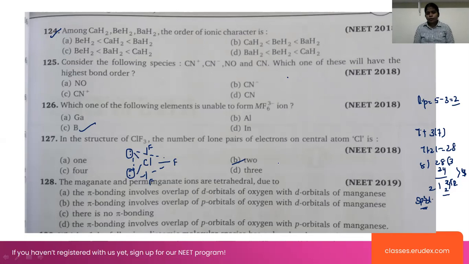The pi bonding involves overlap of the p orbitals of oxygen with the d orbitals of manganese. In this case, manganate ions are MnO4 2-, and permanganate ions are MnO4 minus.